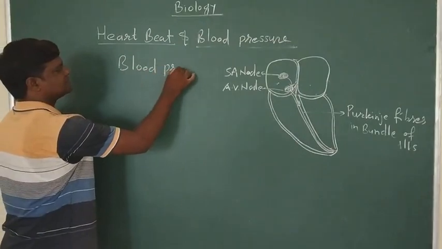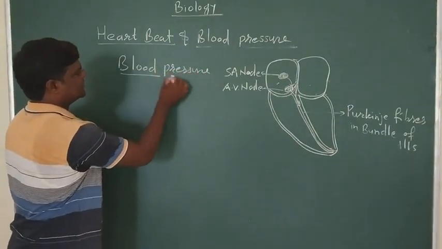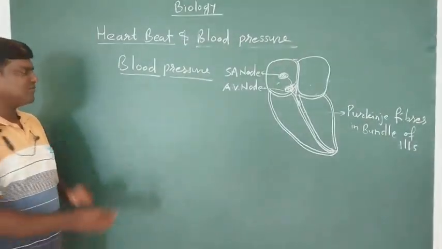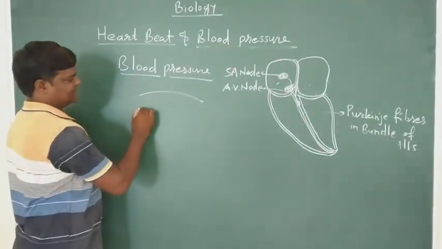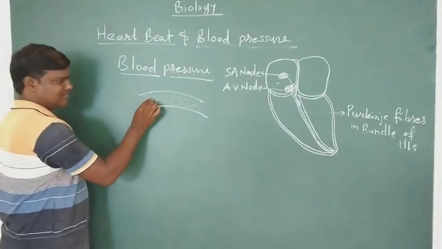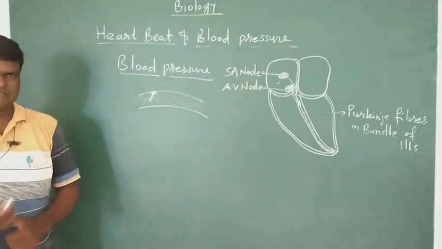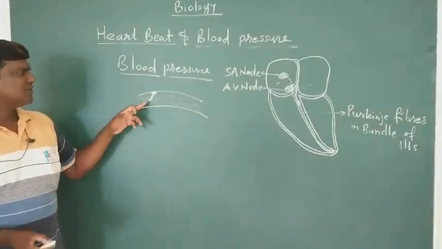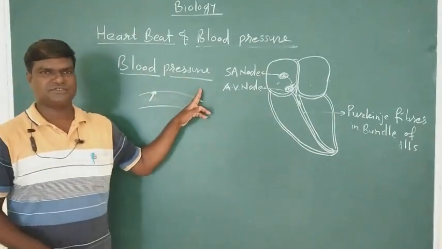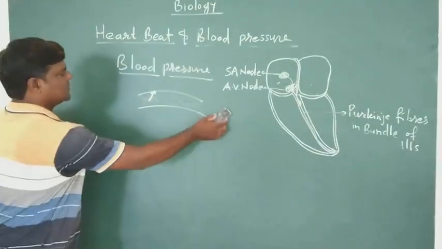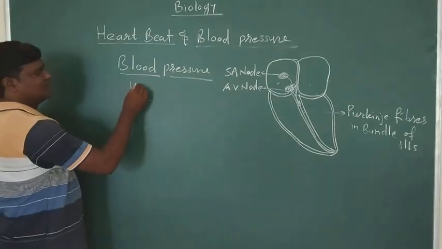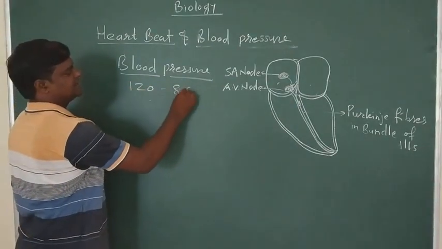Blood pressure. What is blood pressure? Blood pressure is the pressure of blood. Suppose there is a blood vessel, and blood is carrying through it. So the pressure exerted by blood on the wall of vessels, arteries. Okay. So blood exerts pressure on the wall of the artery, that is blood pressure. Clear? So this blood pressure ranges from 120 to 80 mmHg.